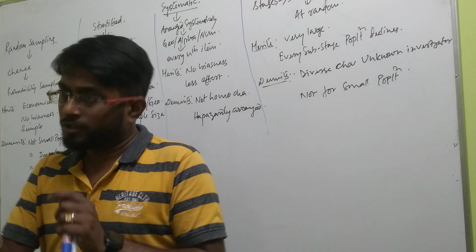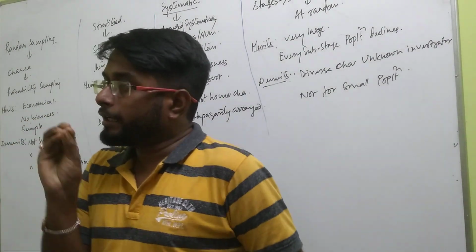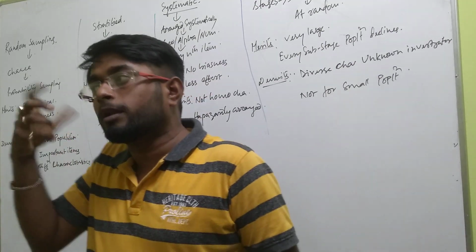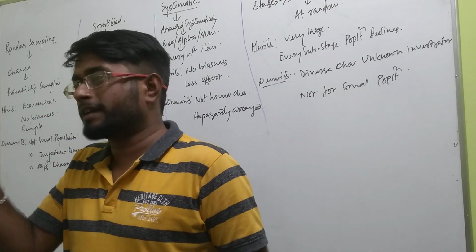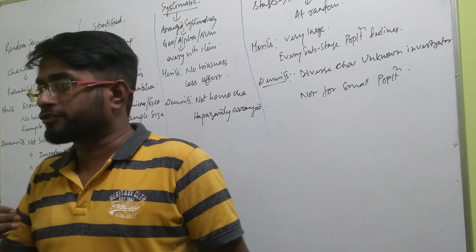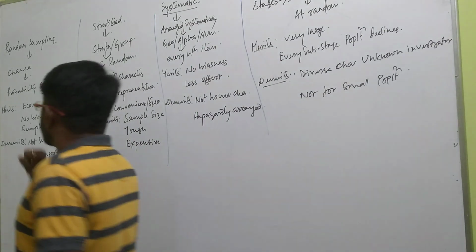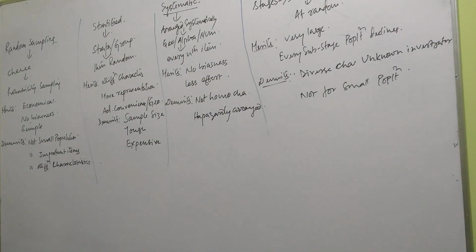The thing is like this. Are you getting the fact? So random means anything you are selecting without any reason. You are selecting by any means or somehow you are going through this and you have taken this. The thing is like this. So random sampling means here the selection of the sample depends upon chance.